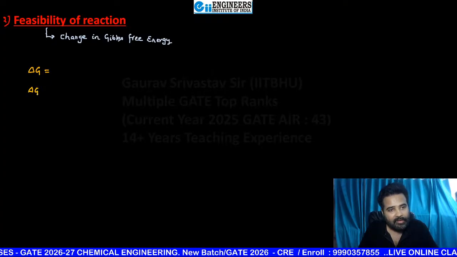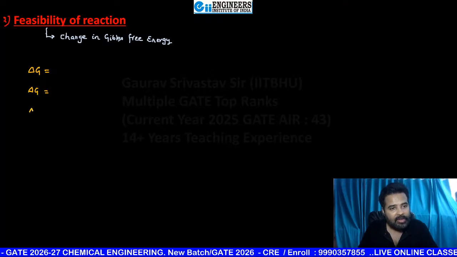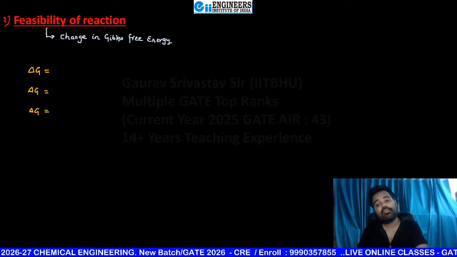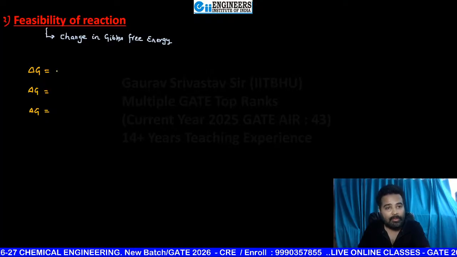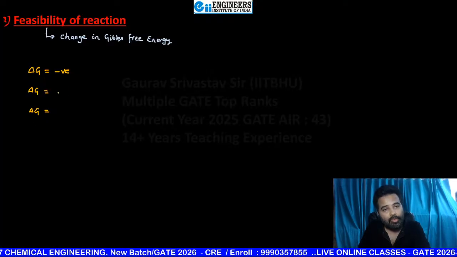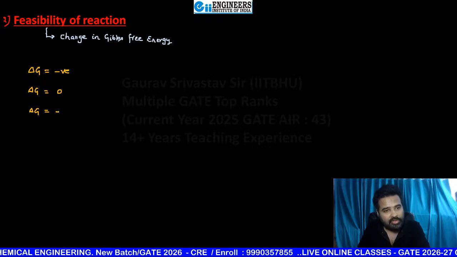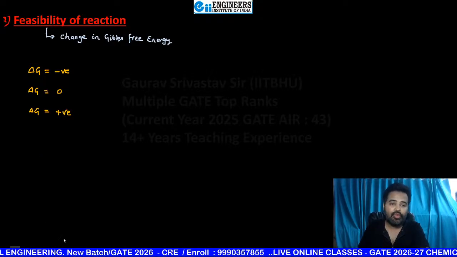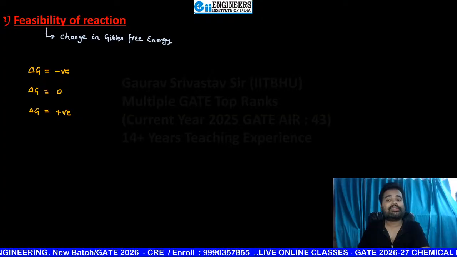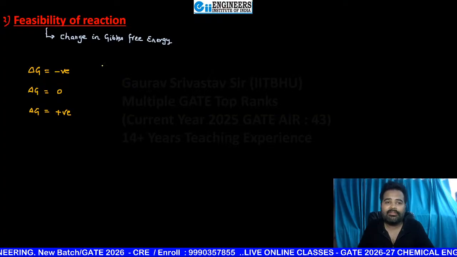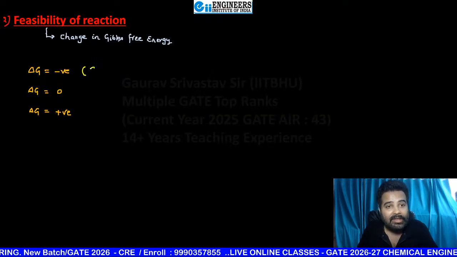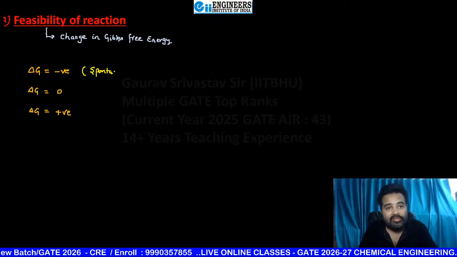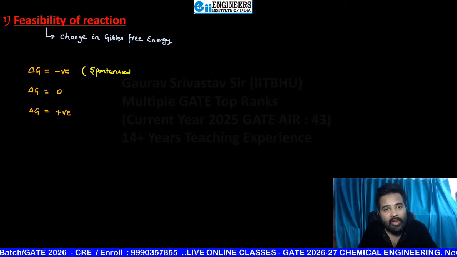Either it can be positive, it can be negative, or it can be zero. Suppose this is the negative one, this is zero, this is the positive one. Now, what is happening there? If the sign of change in Gibbs free energy is negative, then as you had already seen, the reaction is a spontaneous one.